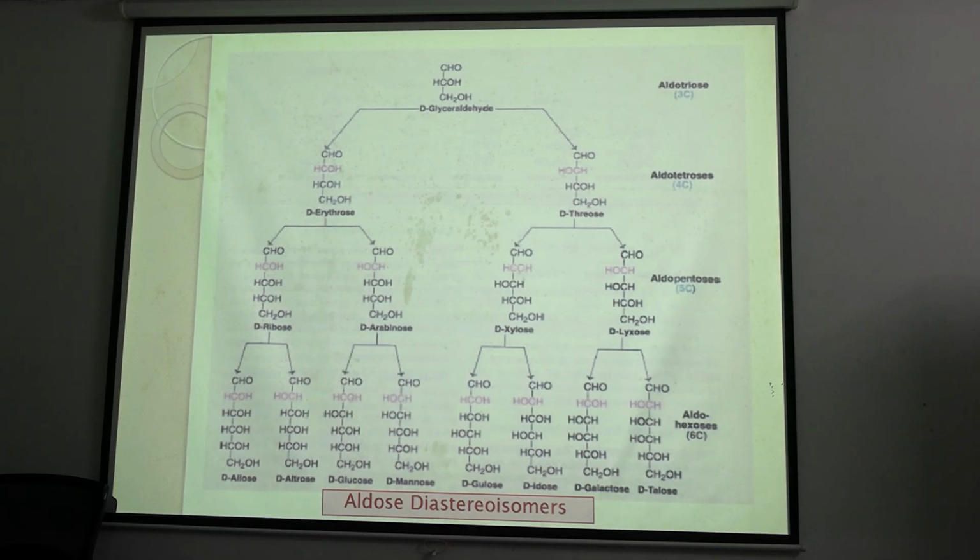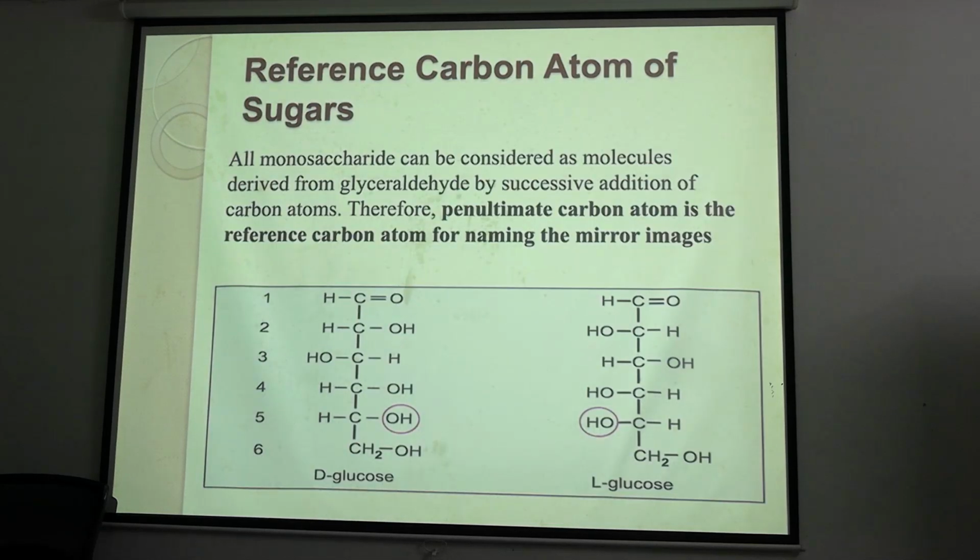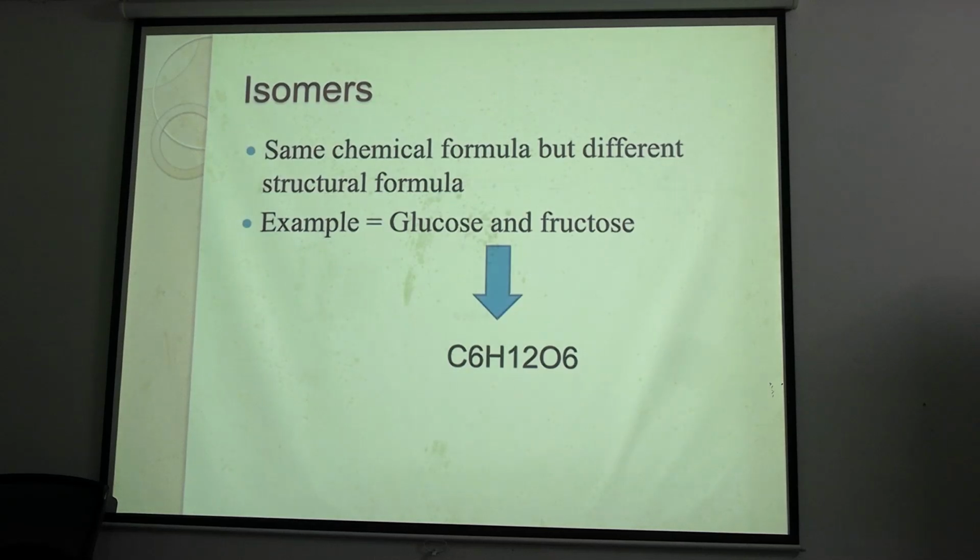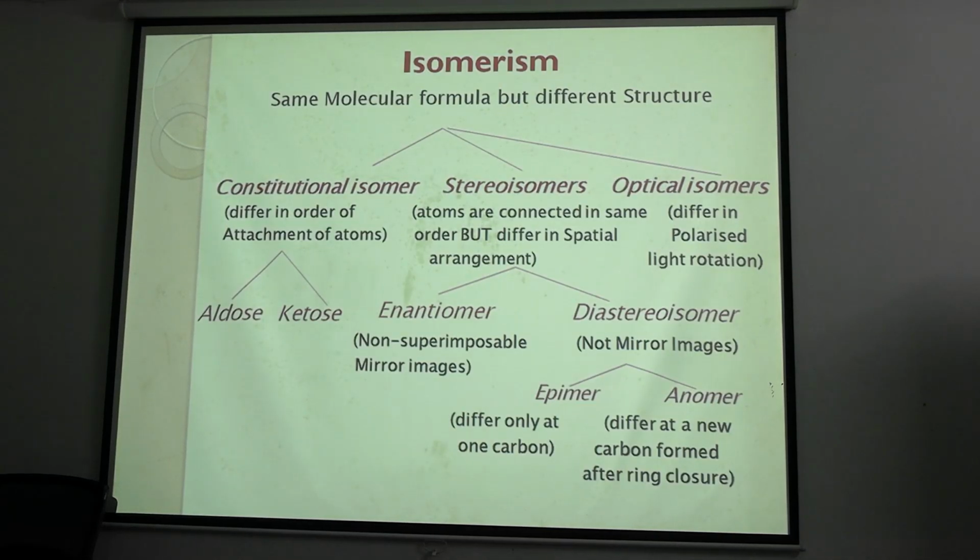So 8 is shown here. These are D forms and they will have L forms also. So all the 16 are isomers of what kind? Diastereoisomers or stereoisomers. Okay. Now coming to the last type of isomer, that is optical isomer, from the chart.